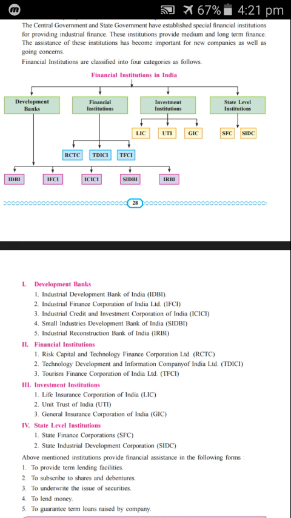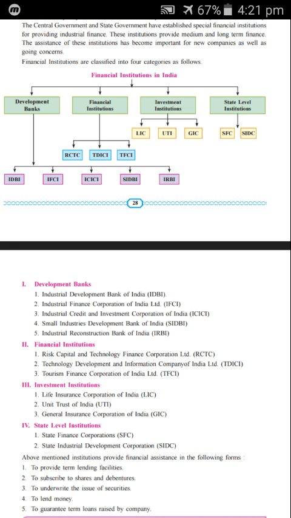Developmental banks are those banks which have been set up mainly to provide the infrastructural facilities for the industrial growth of our country. So development banks help the industries and the companies by providing infrastructure facilities. They also provide financial assistance to both private as well as public sector industries. They provide medium term and long term finance for the industries.